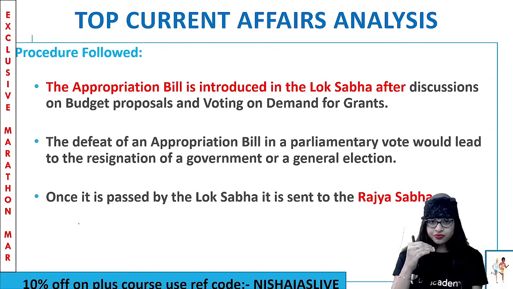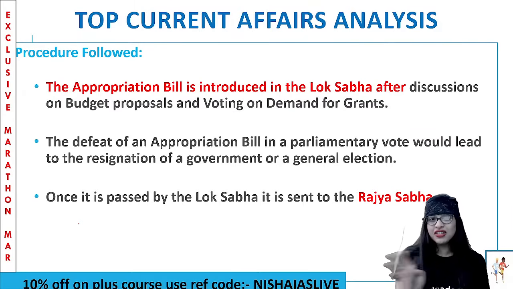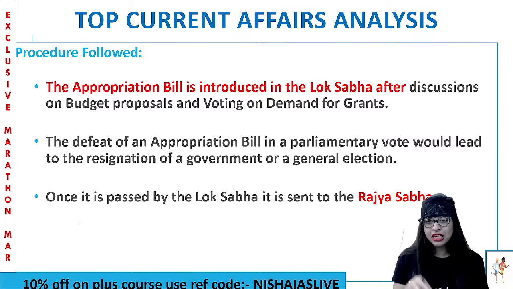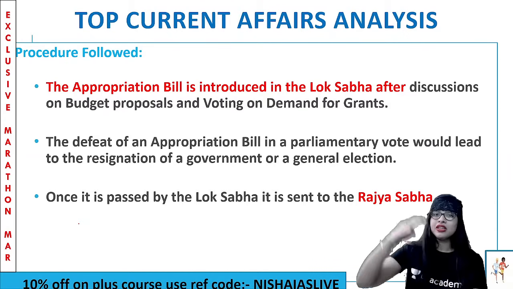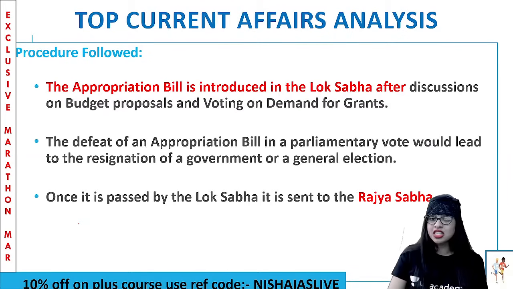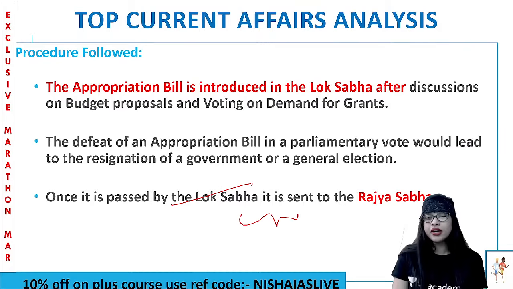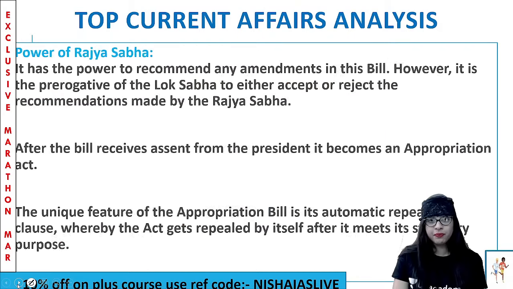And now, if at all a bill is not passed in the parliament, if there is a defeat of an appropriation bill in a parliamentary vote, then that will lead to what? Resignation of the government or a general election. Only if the appropriation bill is passed by the Lok Sabha, then to the next house of the parliament, that is Rajya Sabha, it will be sent. That is how it functions.